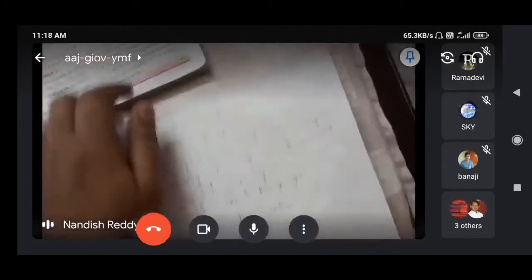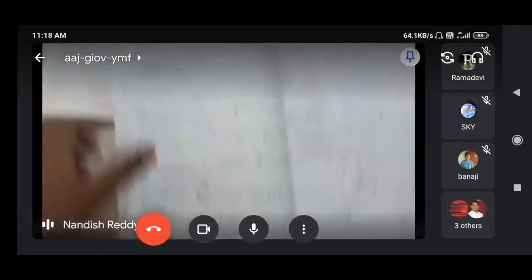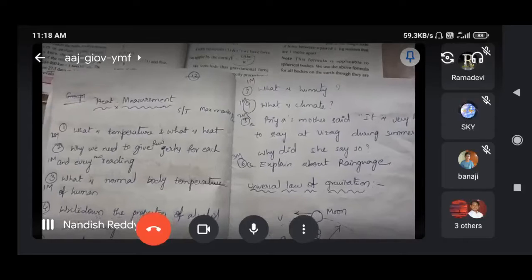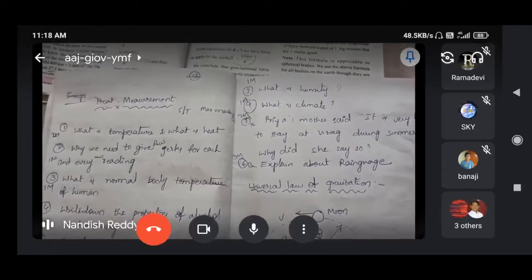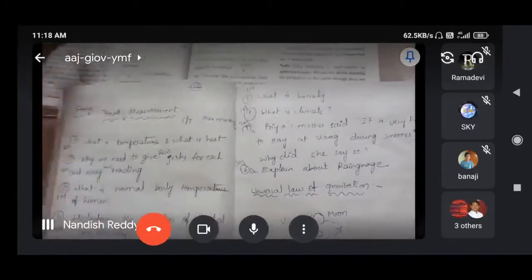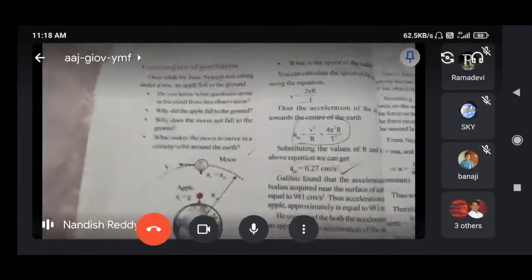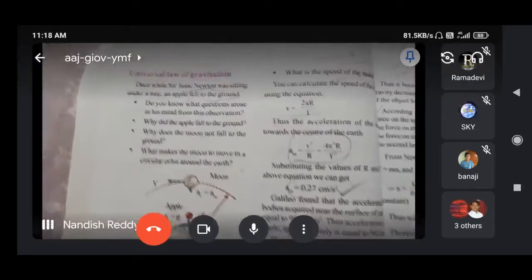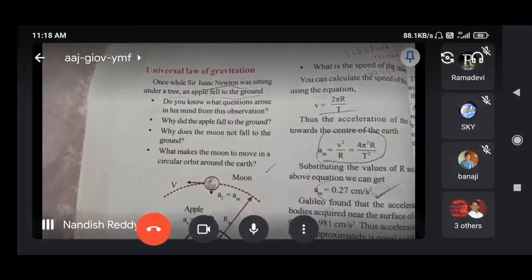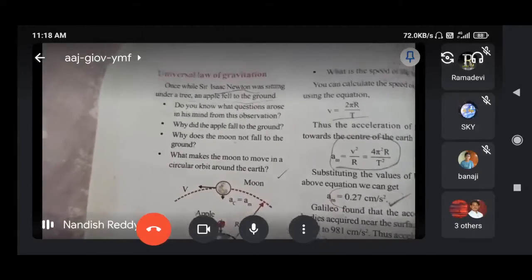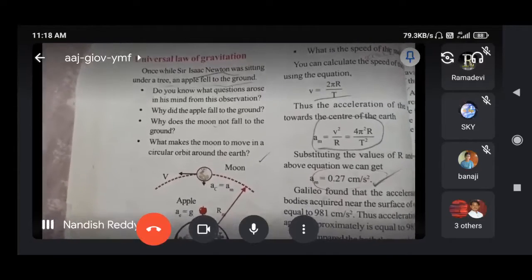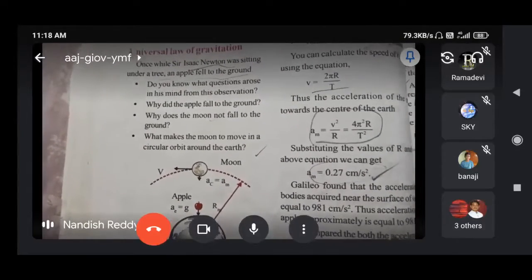And today's class is the universal law of gravitation. So what is the universal law of gravitation? How did Isaac Newton find that? That we are going to see. Here see the textbook. Is the screen clear for you? Once while Sir Isaac Newton was sitting under a tree, an apple fell to the ground and he observed how that apple is reaching the ground, because of the gravitational force of attraction.